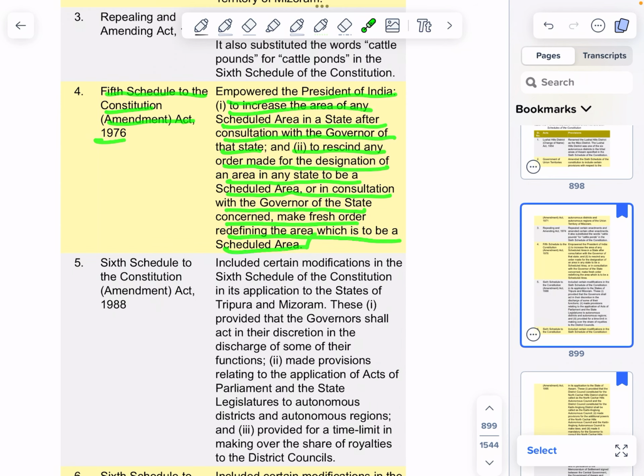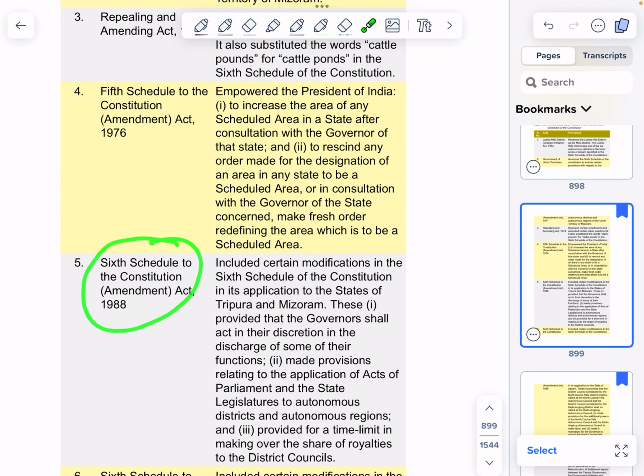6th Schedule to the Constitution Amendment Act, 1988 included certain modifications in the 6th schedule of the Constitution in its application to the states of Tripura and Mizoram. These, first, provided that the governor shall act in their discretion in the discharge of some of the functions. Second, made provisions relating to the application of acts of parliament and the state legislature to autonomous districts and autonomous regions.